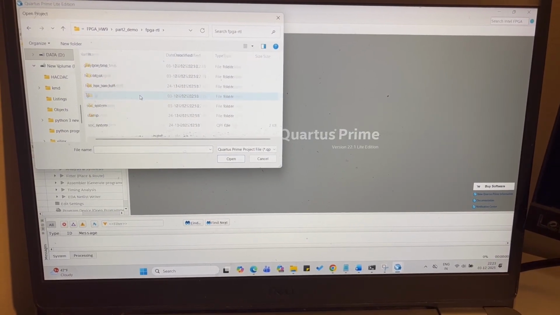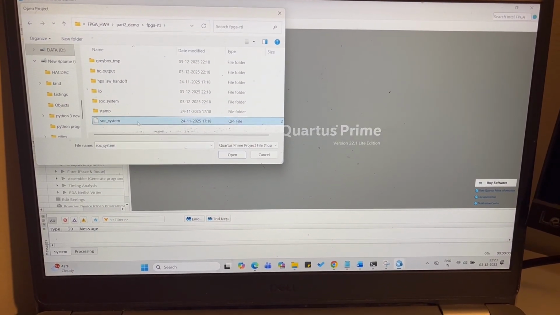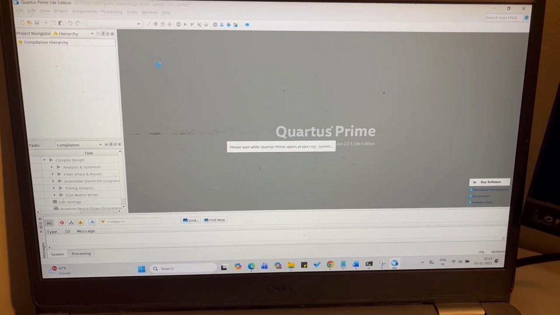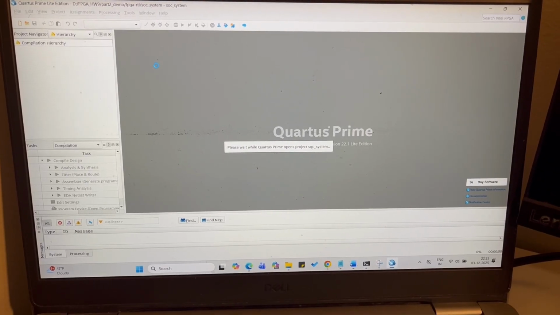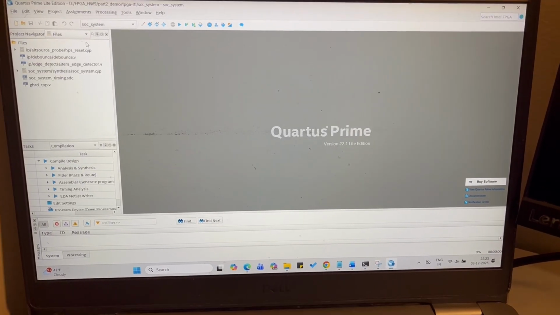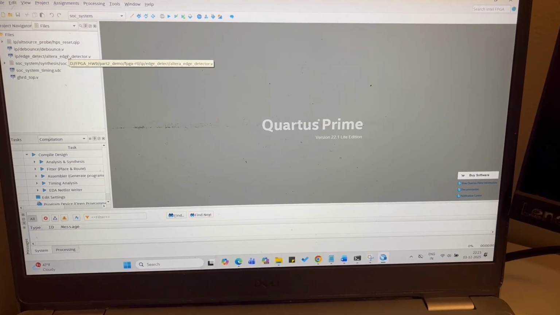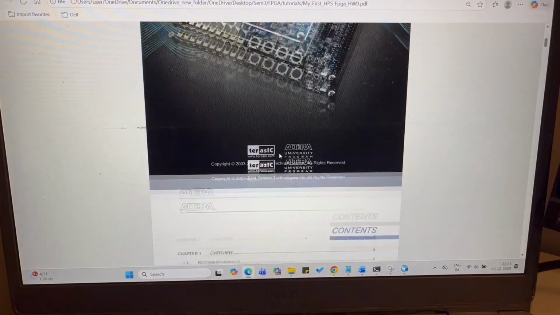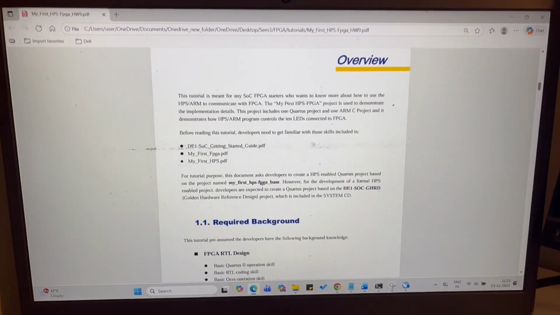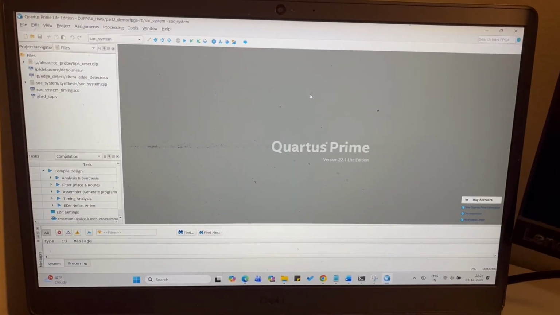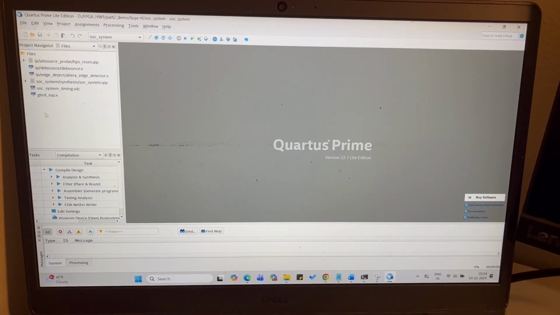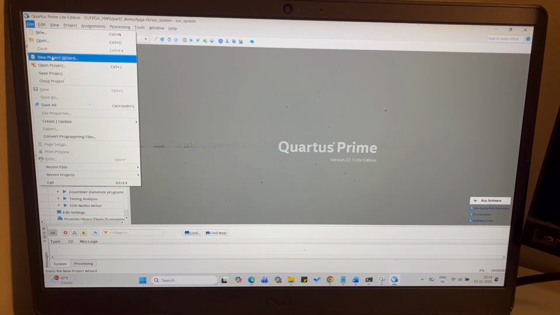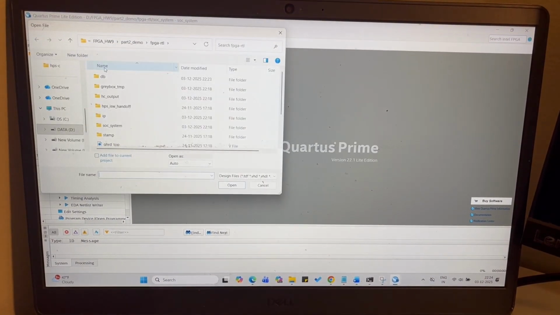This project was given by Altera in order to get hands-on experience on how to design hardware and software code design. This is how the manual looks like: DE1 SoC, My First HPS FPGA by Altera. Let's jump straight into the implementation. Now let's open the QSYS.